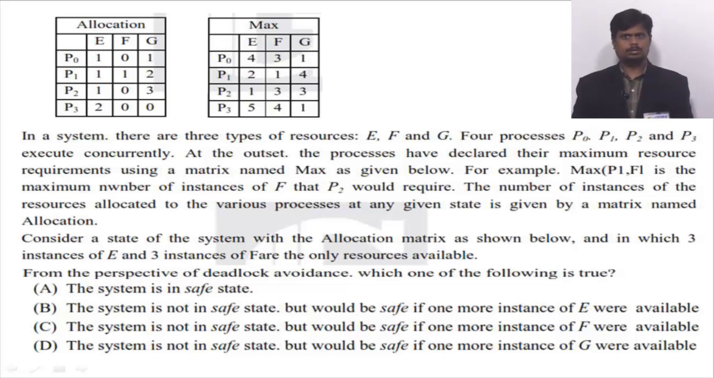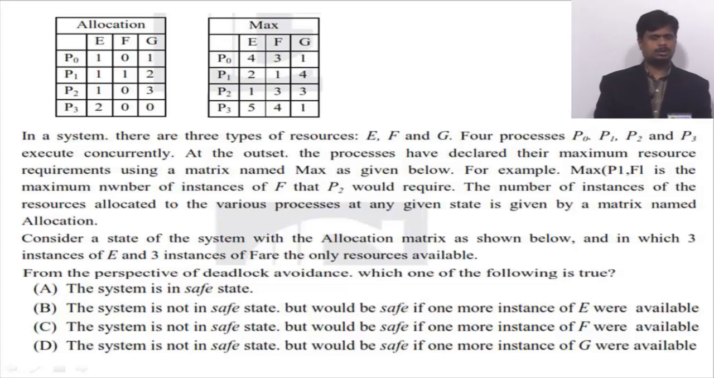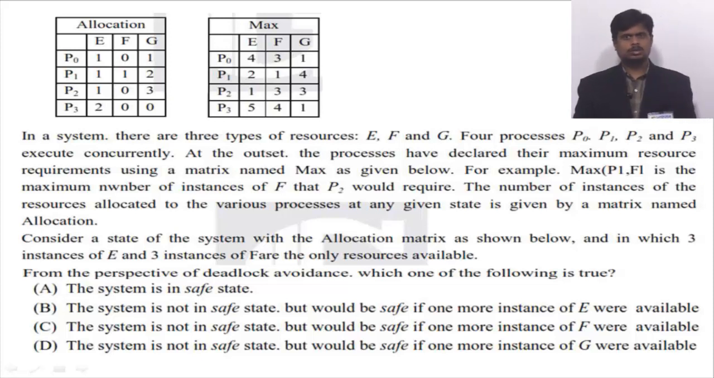The number of instances of the resources allocated to the various processes at any given state is given by a matrix named allocation. Consider a state of the system with the allocation matrix as shown below, and in which 3 instances of E and 3 instances of F are the only resources available. From the perspective of deadlock avoidance, which one of the following is true?